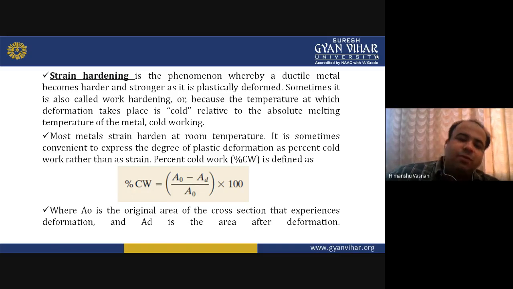Okay, you are working on a workpiece, you are improving its strength, it's becoming harder, and it is getting plastically deformed. You're also doing it at room temperature only, so it is a kind of cold work. So you can say that the degree of plastic deformation can be expressed as percent cold work rather than as a strain. Here they have given the formula: percentage cold work is equal to A naught minus AD upon A naught into 100. It will give you the percentage cold work. A naught is the original area of cross section, before deformation, and AD is the area after deformation. So this is how strain hardening happens.